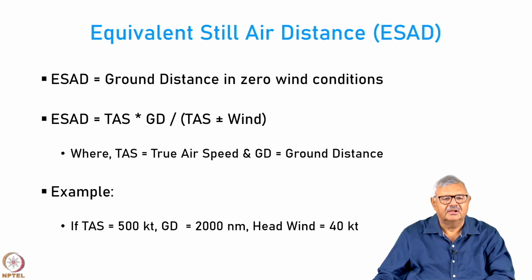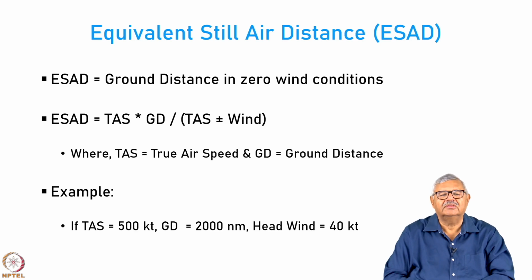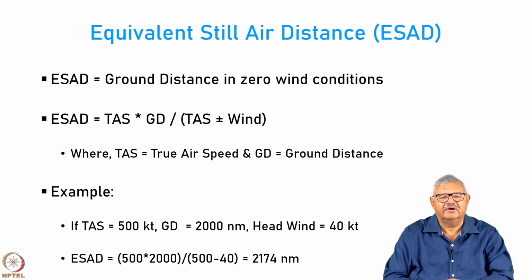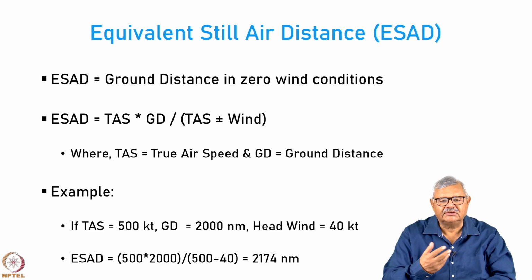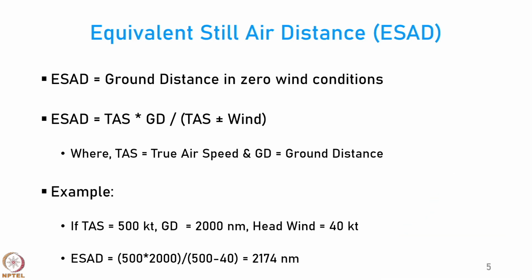So, let us take an example. If an aircraft is flying at a 500 knot speed and if the ground distance is 2000 nautical miles when the headwind is 40 knots, then the equivalent still air distance is going to be 500 into 2000 divided by 500 minus 40. Headwind is subtracted and tailwind is added. It will be 2174 nautical miles. So, we can notice that because of headwind, the distance travelled is less than what it would be if there was no headwind. Similarly, if there was a tailwind, then this distance would actually be quite different.